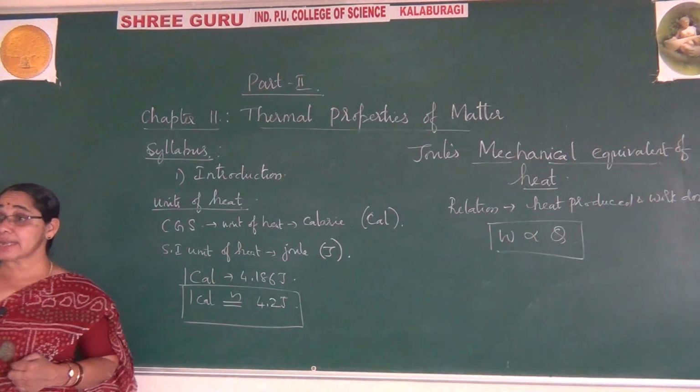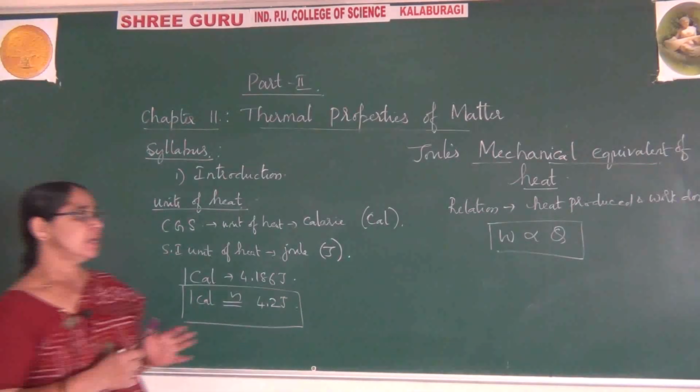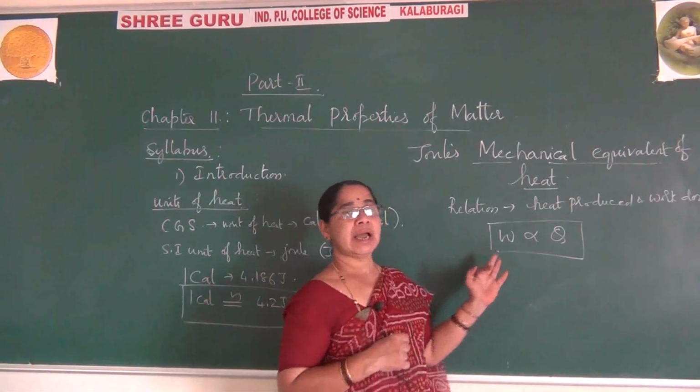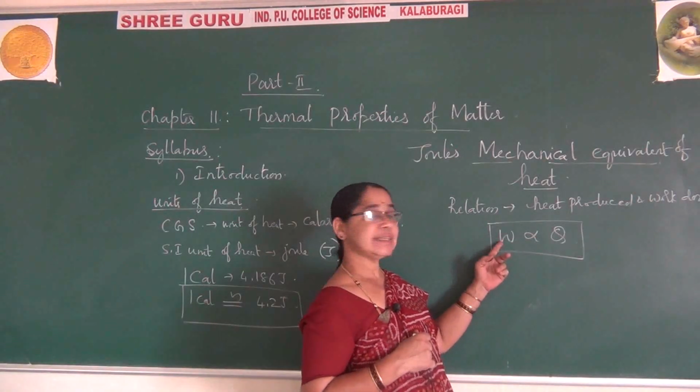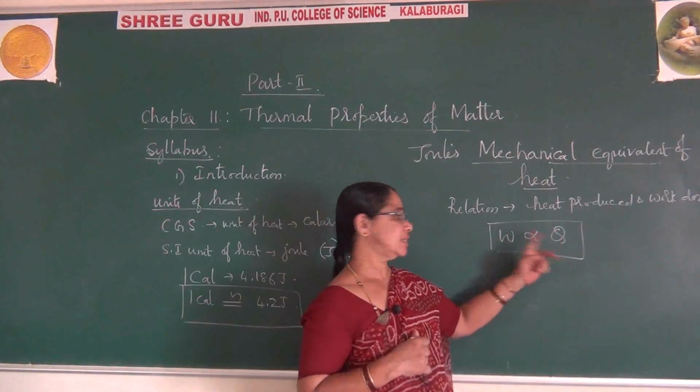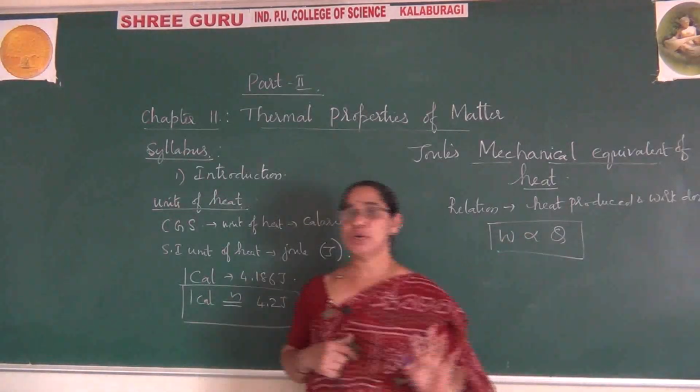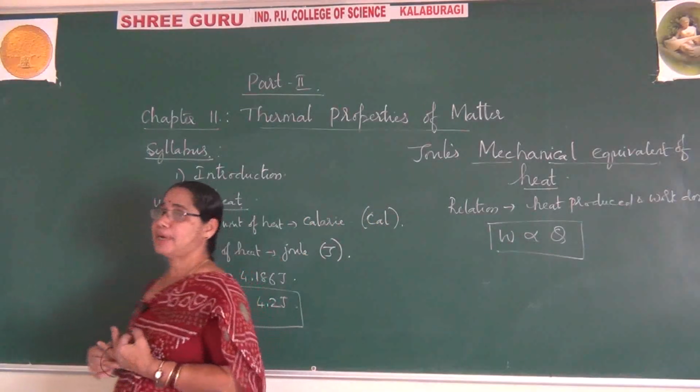As the work done increases, the quantity of heat produced is more. As the work done is less, the heat produced is less.